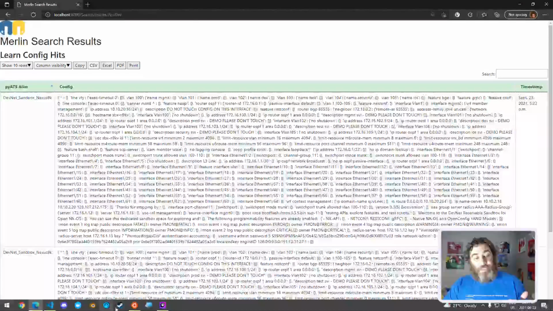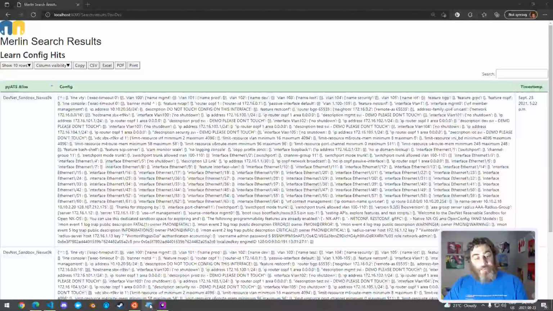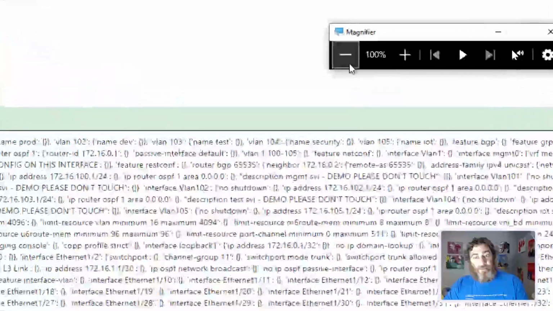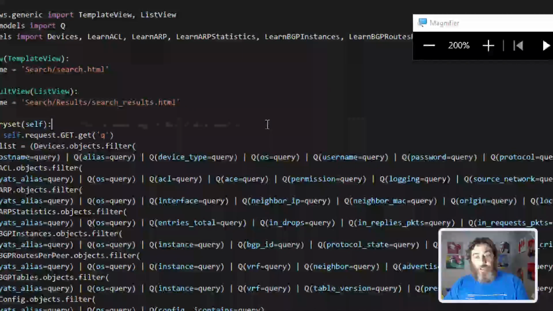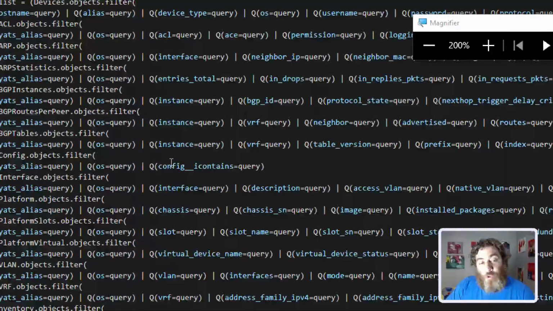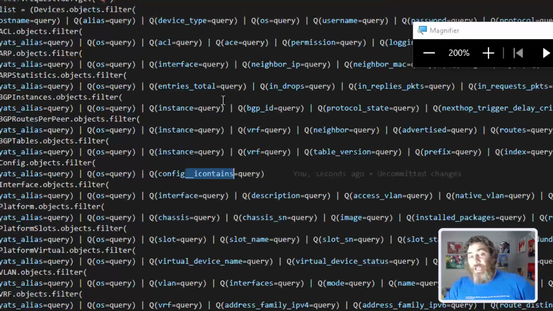So the difference here, and let me bring up the magnifying glass, is that what I've done is changed to a new query type. So what you can see now is I'm looking for config, and then I'm going right into config and saying it contains the query. Now contains is not like an equal. Every other hit you see on this page is a direct equals. And equals has to, you guessed it, equals. Versus contains just has to contain it.